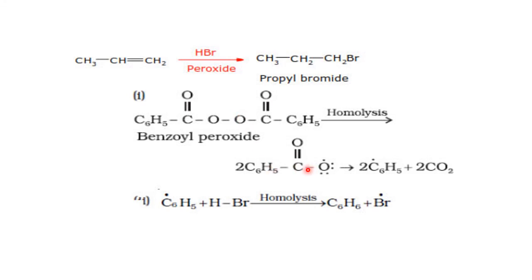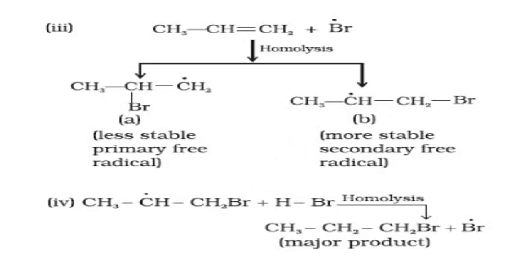And this one, what happens here? This bond falls here, and this will fall here. CO2 comes out, and phenyl free radical is formed. This phenyl will react with HBr, where HBr undergoes homolysis. Br and H will form. Then the Br free radical attacks in two ways, either this way or this way. Accordingly, two free radicals are formed here.